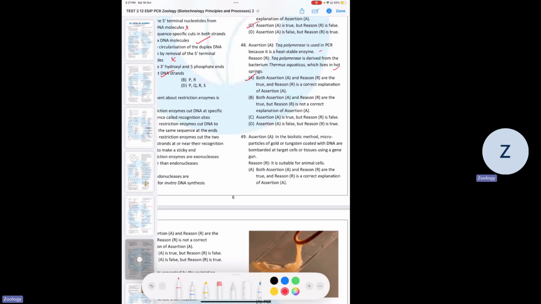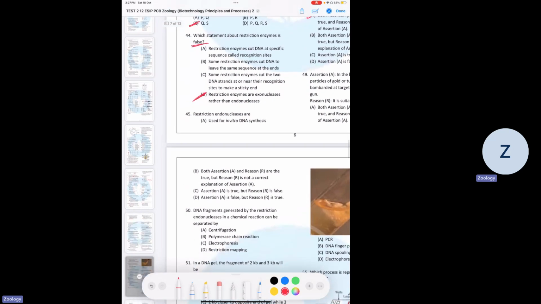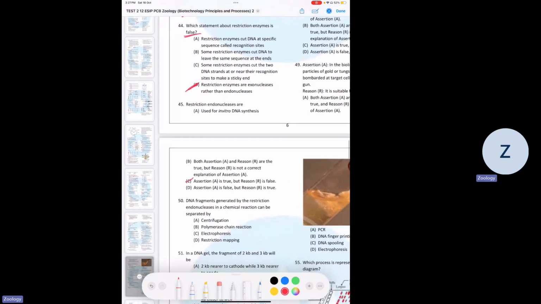49 assertion: in the biolistic method, microparticles of gold and tungsten coated with DNA are bombarded at target cells or tissues using a gene gun, correct? And is it suitable for animal cells? No, it is suitable for plant cells. So the correct answer is C again.